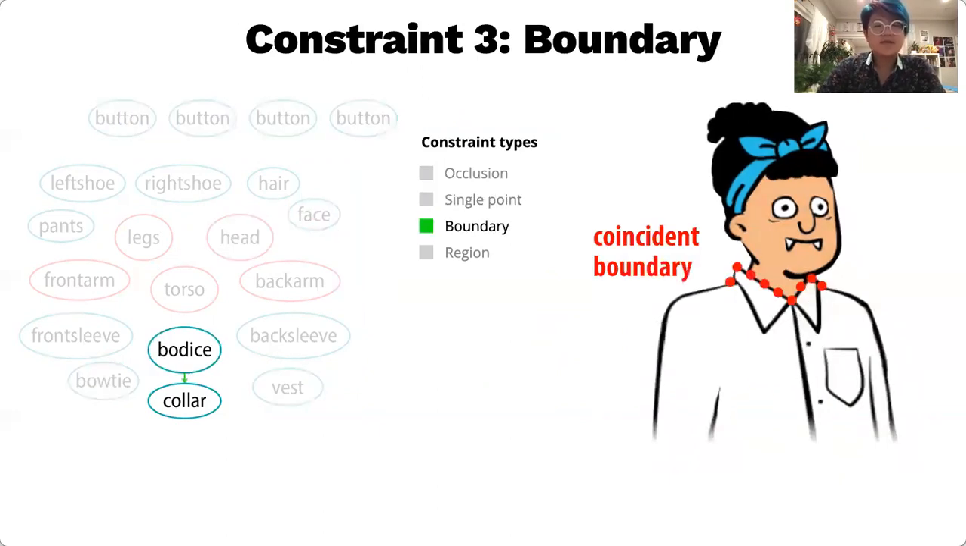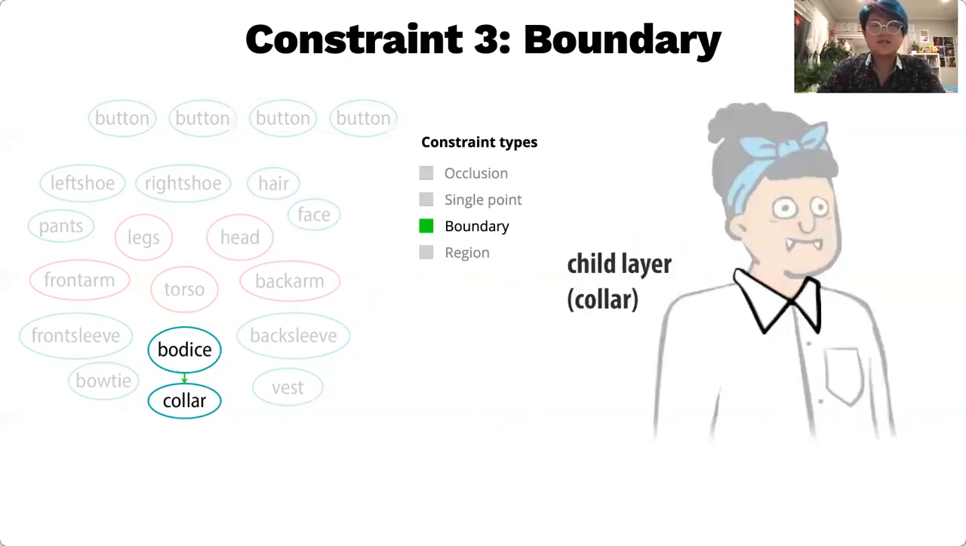Boundaries shared between layers, common in places where fabric folds over on itself, like the shirt collar, should also remain together after deformation. Thus, layers may also be constrained along these coincident boundaries, which are defined to be within some threshold of each other. In practice, it's 15 pixels.